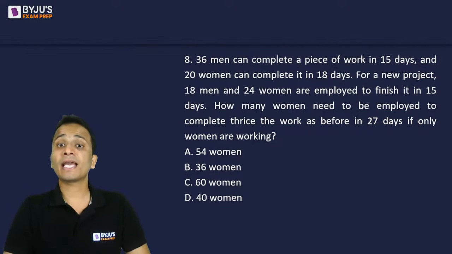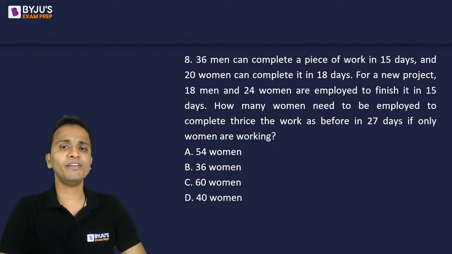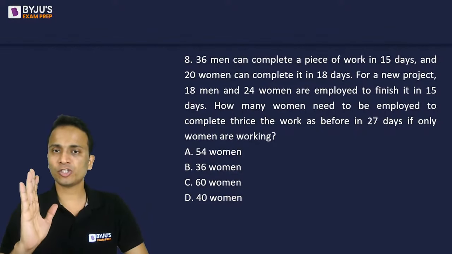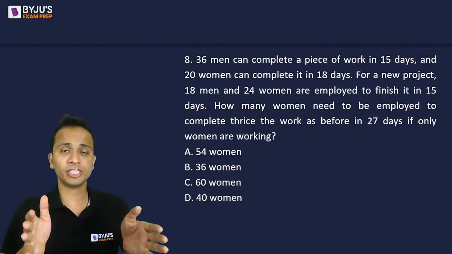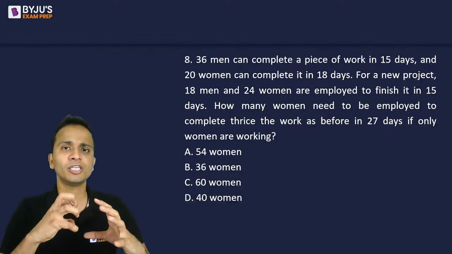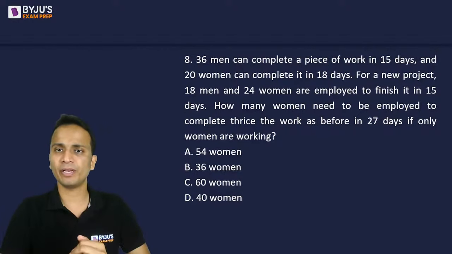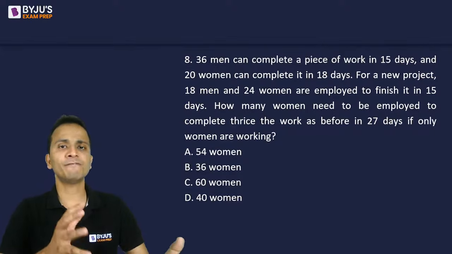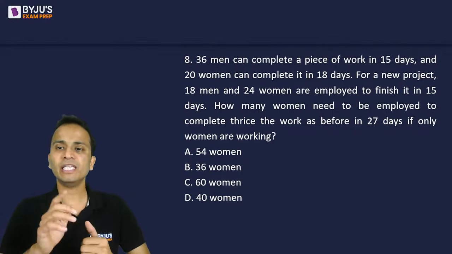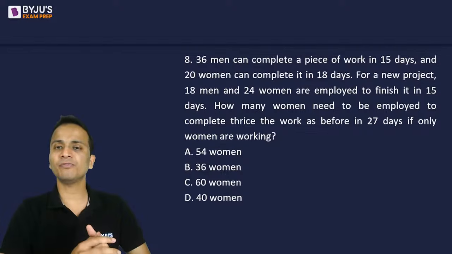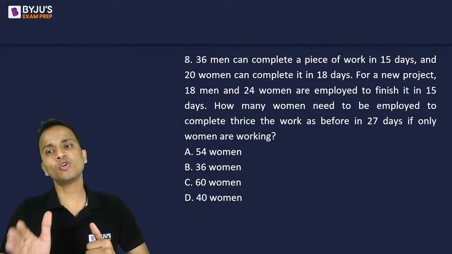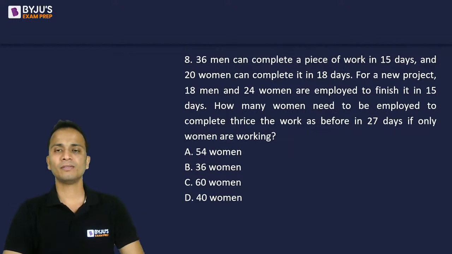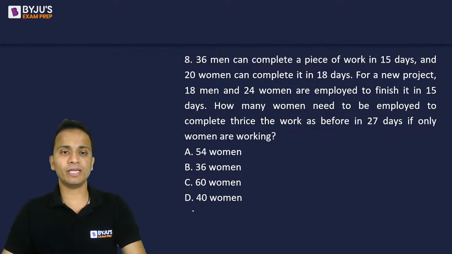So 36 men can complete a piece of work in 15 days, 20 women in 18 days. For a new project, so the first statement was given in order to establish the relation between men and women. For a new project, 18 men and 24 women are employed to finish it in 15 days. How many women need to be employed to complete thrice the work as before in 27 days if only women are working? Now, this one is actually a tricky one.